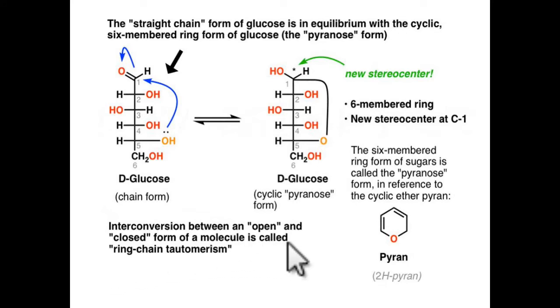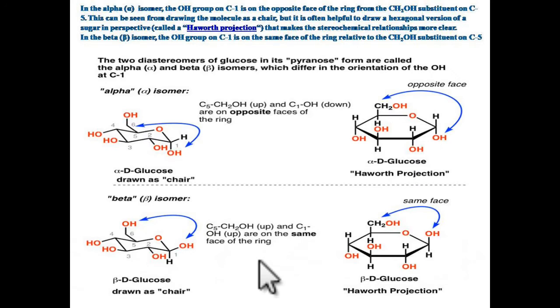Interconversion between an open and closed form of a molecule is called ring-chain tautomerism. This is the chain form, and it converts into the ring form just because of the attack of the hydroxy group on this carbonyl group. That's why this carbonyl group is converted into a hydroxy group. This conversion is known as tautomerism between the chain form and the cyclic form.